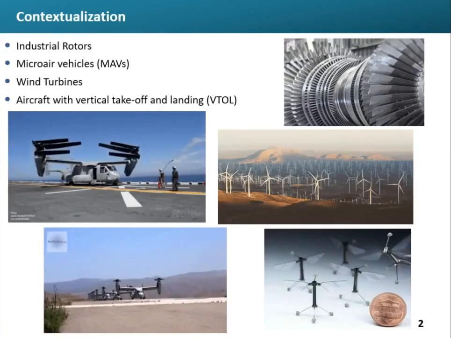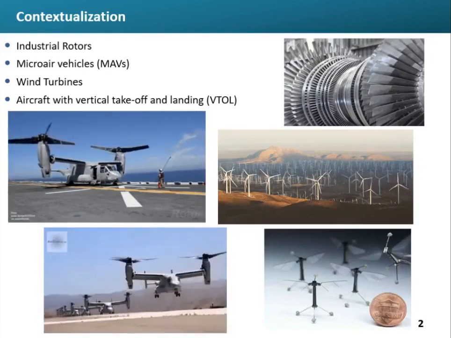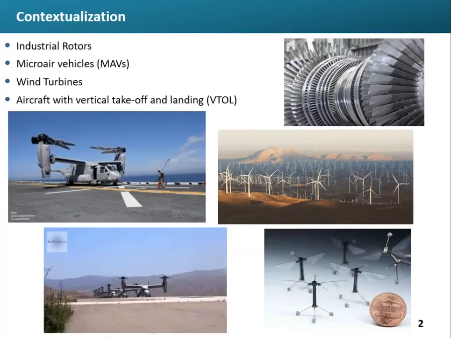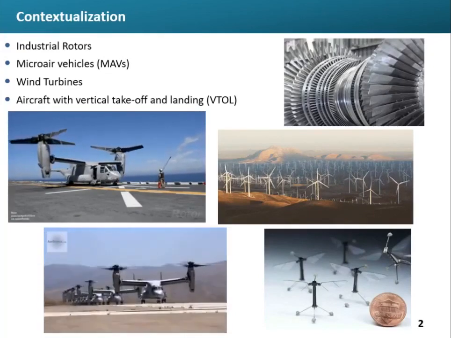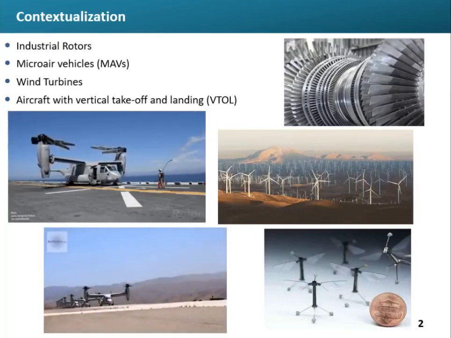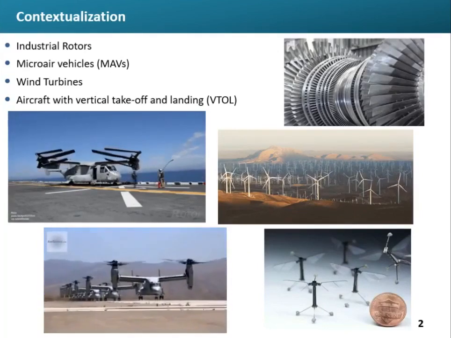Besides that, the decrease of available area for airports and military bases will also bring the necessity of aircraft with vertical takeoff and landing, VTOL, like the Boeing V-22, showing the images on the left. All these applications have a common interest: drag and noise reduction, increased lift, autonomy, and energy efficiency.